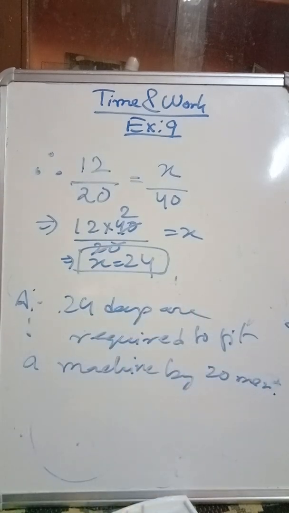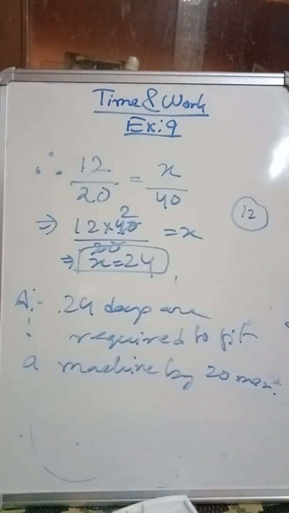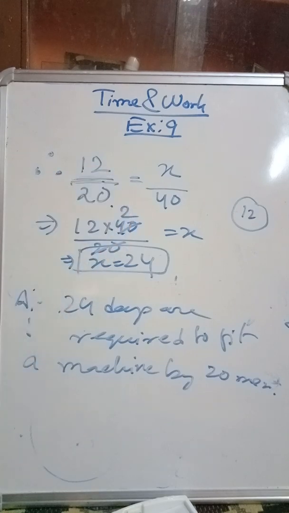Obviously, initially there were 12 men, right? Now as the number of men has increased from 12 to 20, the work will be done much faster. The machine is still one. Initially 12 men were working on a machine, now 20 men are working on a machine. So obviously the time required by the 20 men will be much less now. So the answer is now 24. Initially it was 40, now it is 24.